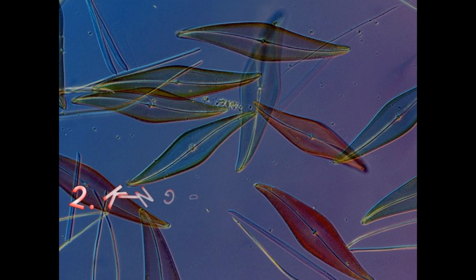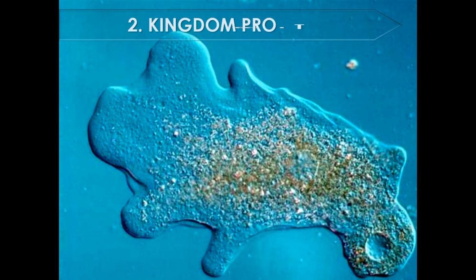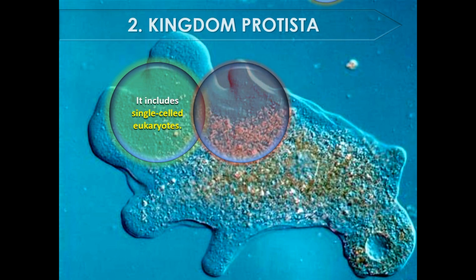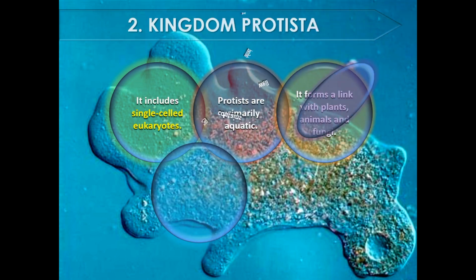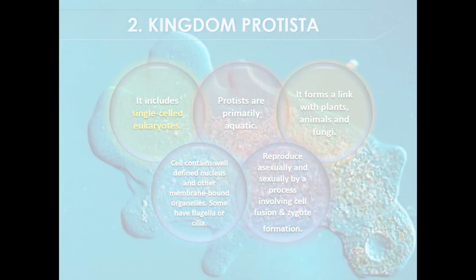Now, after learning about kingdom Monera, we will learn about kingdom Protista. It includes single-celled eukaryotes. Protists are primarily aquatic. It forms a link with plants, animals, and fungi. The cell contains a well-defined nucleus and other membrane-bound organelles. Some have flagella or cilia. They reproduce asexually and sexually by a process involving cell fusion and zygote formation.